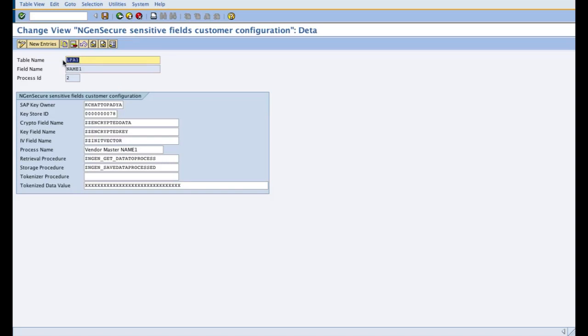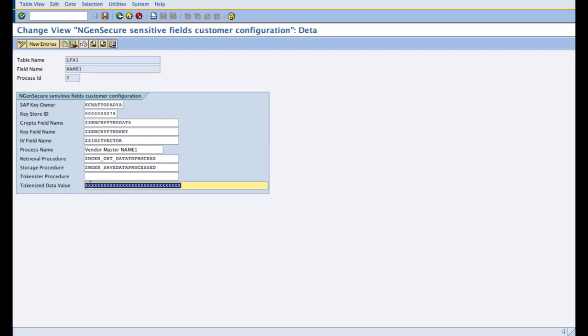You can give the table name over here and the sensitive field name, and a process identifier which uniquely identifies the table and the process as such. You can also give the default value which needs to be shown on the screen of your SAP system after the encryption process is over.